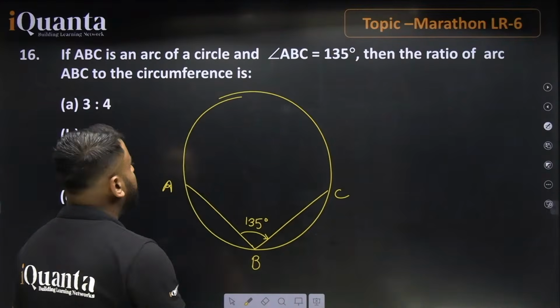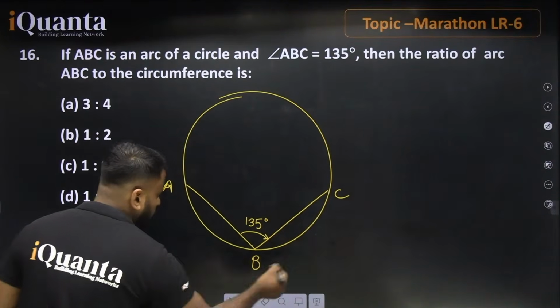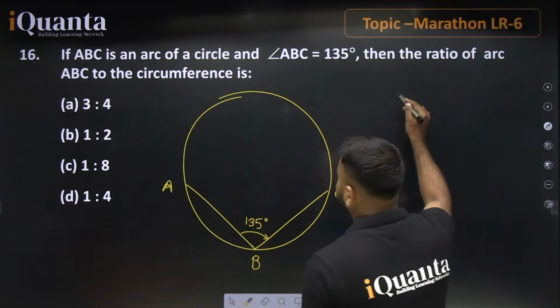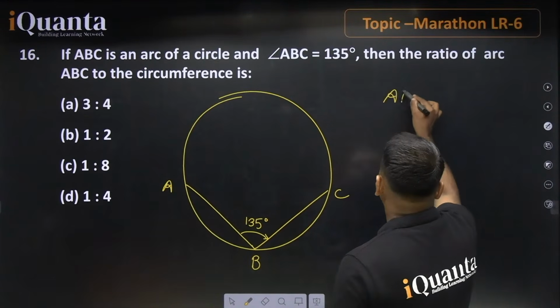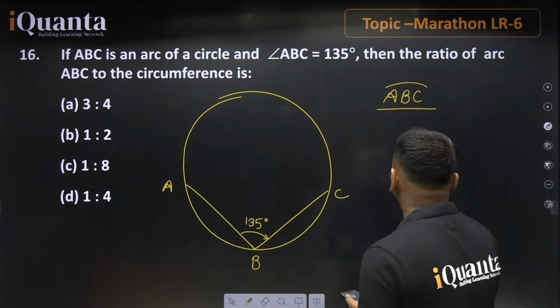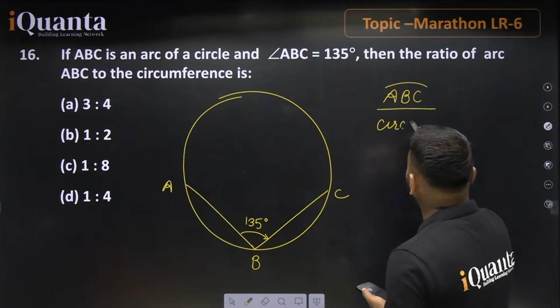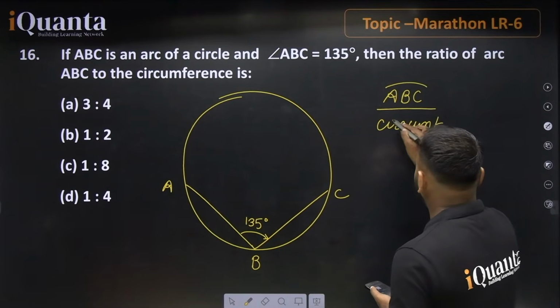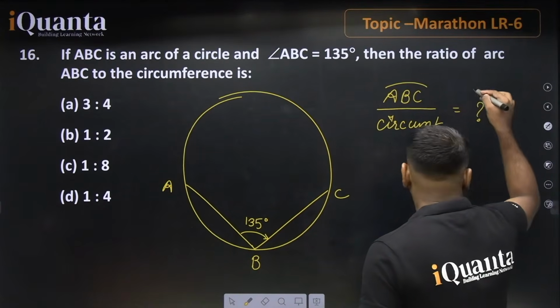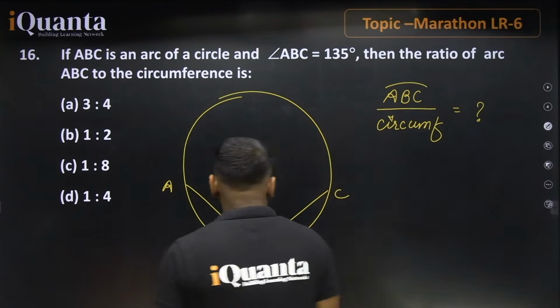Then the ratio of arc ABC to the circumference is, all right. So they are talking about you just have to find arc ABC divided by the circumference. So you need to find the ratio of this. This question is from geometry. This is the asked question, and there is a hint for you guys.